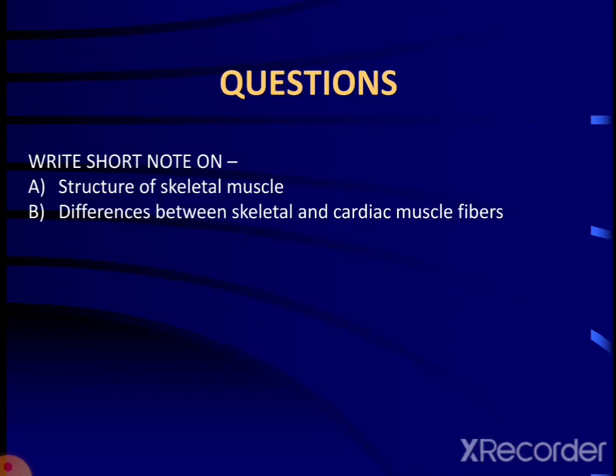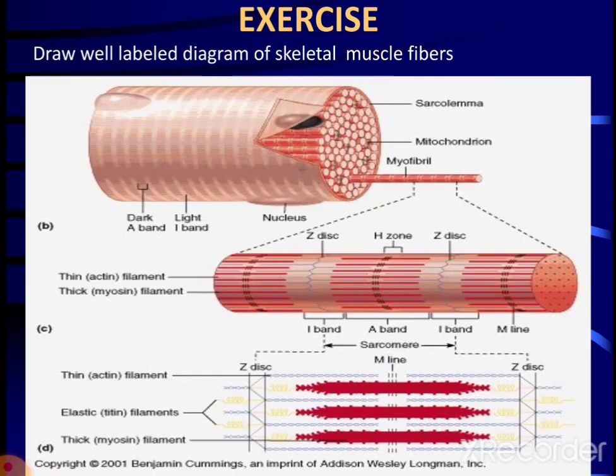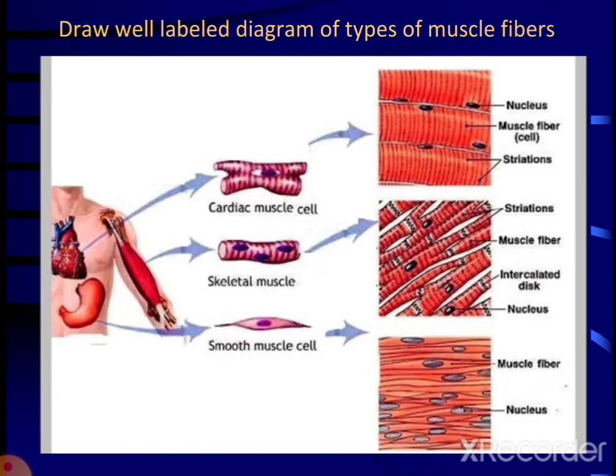Now the questions related to this topic include: write a short note on the structure of the skeletal muscle, and the second question, differences between skeletal and cardiac muscle. In both the questions you have to draw the diagrams also. Now this is the exercise. You have to draw this valuable diagram of the skeletal muscle in your files. Also, draw this diagram in which all three types of muscles are exhibited. So this completes your topic, the histology of the muscle.